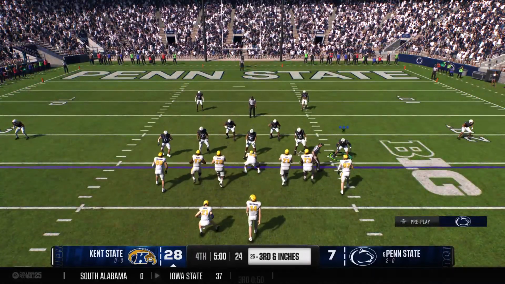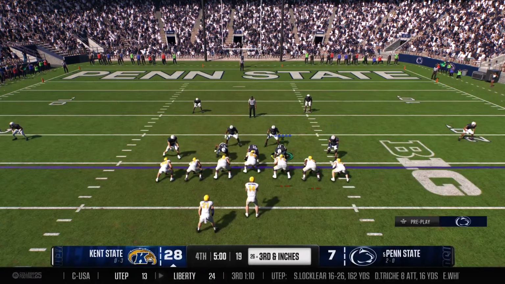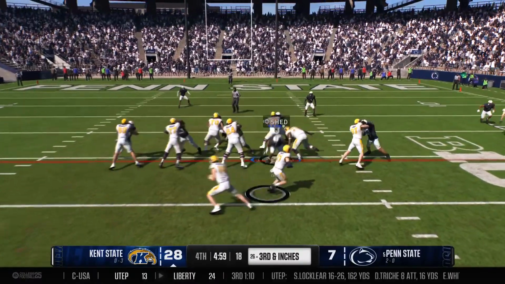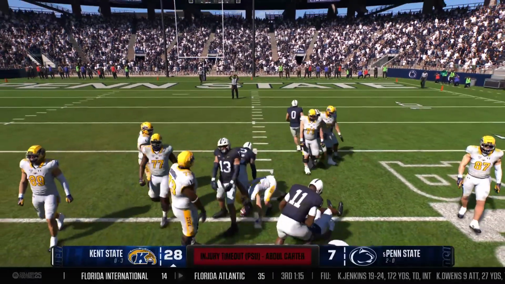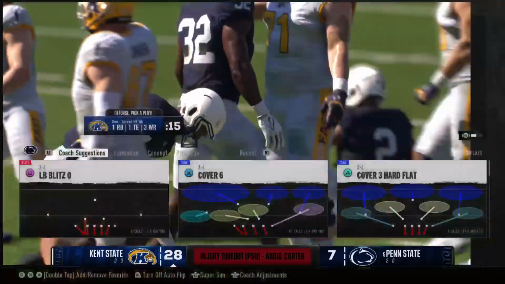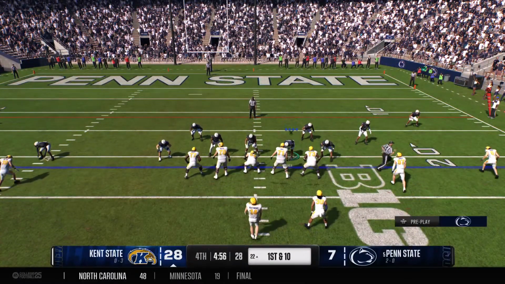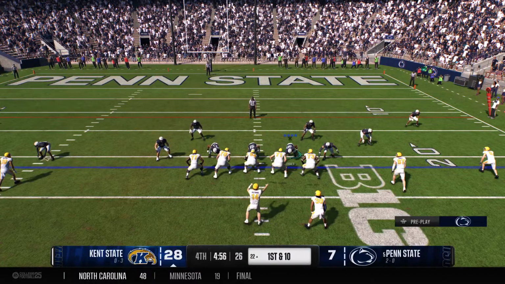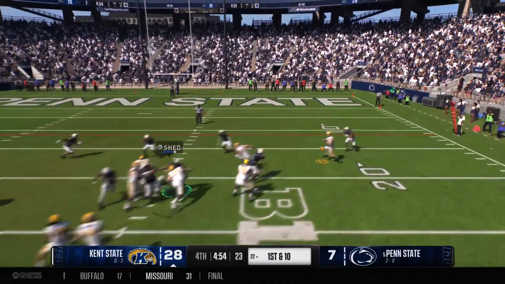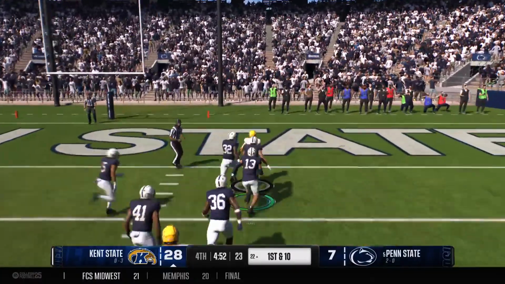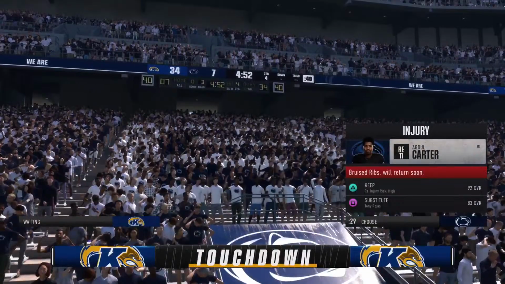A 3rd down play to open up this quarter. Trying to pick it up on the ground. The Golden Flashes are stopped, but not before getting the 1st down. Man down on the play as the officials take a break to let him be checked out. The offense down to the 22 on 1st and 10. Gets it out fast. Touchdown, Golden Flashes! And the pummeling has started.